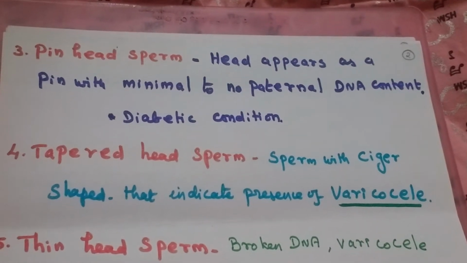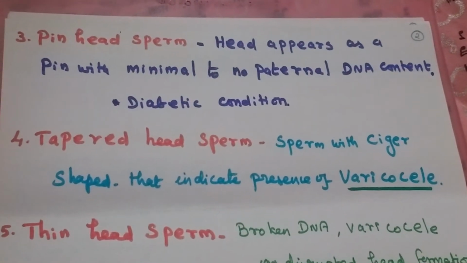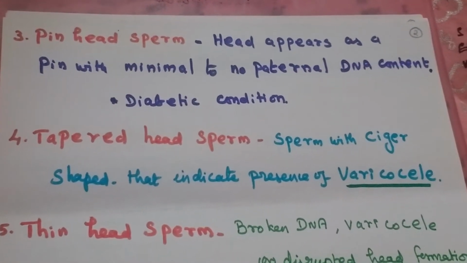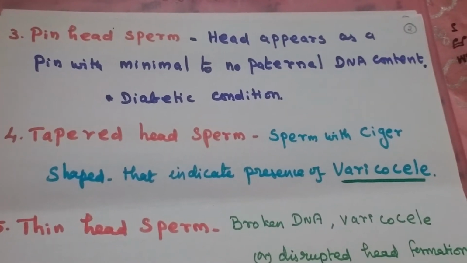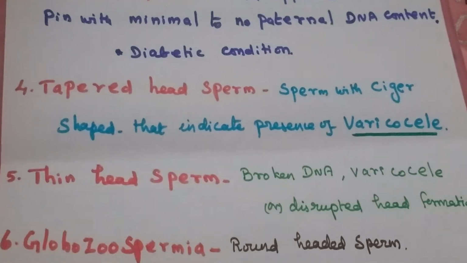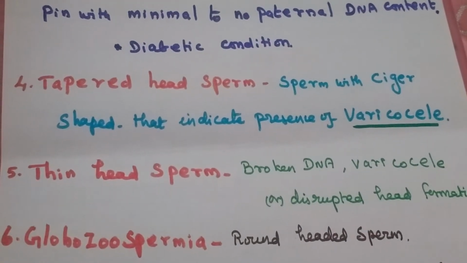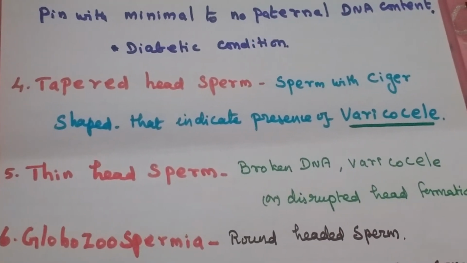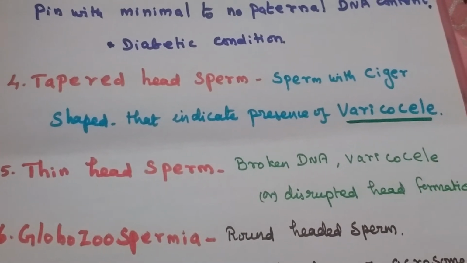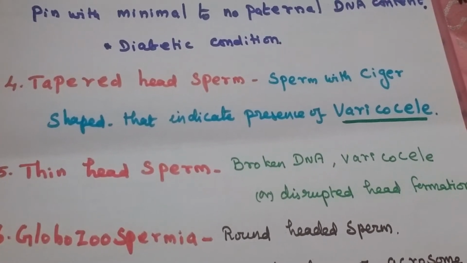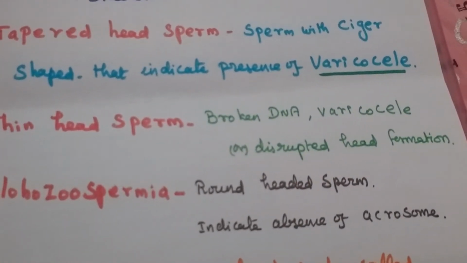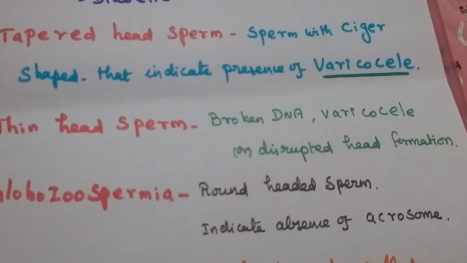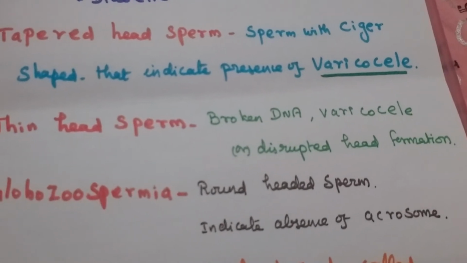The fourth one is tapered head sperm, with a sugar-shaped head, which indicates the presence of varicocele. The fifth one is thin head sperm, which may be due to broken DNA, varicocele or disturbed head formation.